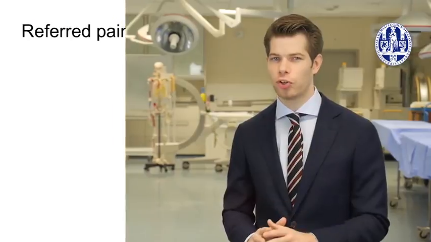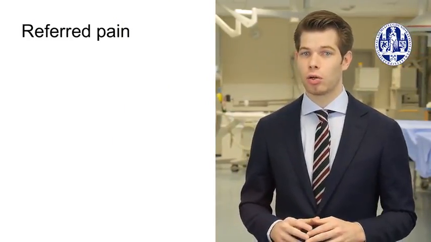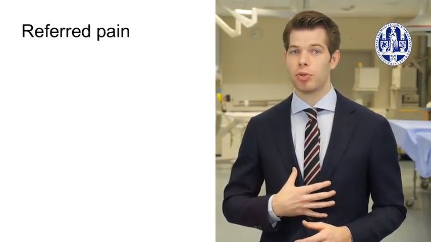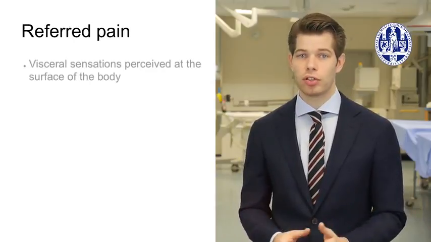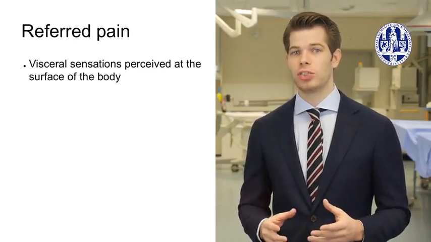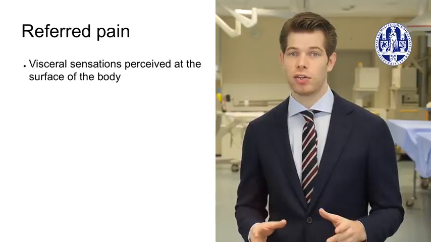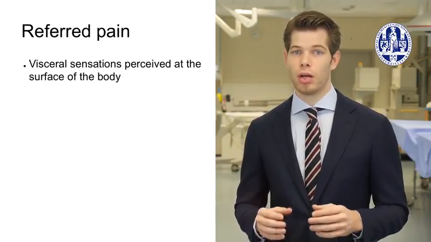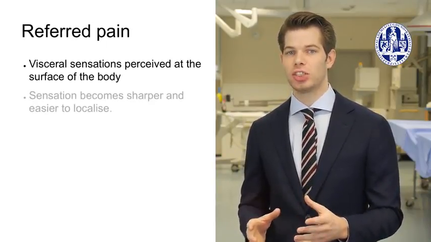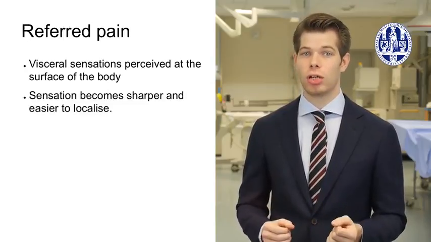After this first phase, something strange can happen to the location where the pain is felt. Continuation or worsening of the pain can lead to migration of the pain, a phenomenon known as referred pain. Instead of the common location in the midline of the upper abdomen, pain is perceived at the surface of the body. In the superficial tissues, however, there is no sign of disease. When referred, the pain sensations become sharper and easier to localize.